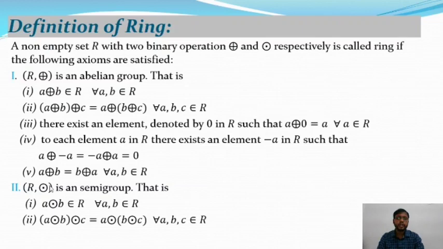So R dot, here dot is the binary operation, and R is the set of real numbers, is a semi-group, that is, it satisfies the closure property. So A dot B belongs to R for all A, B belongs to R, and (A dot B) dot C is equal to A dot (B dot C), with B dot C within first bracket, for all A, B, C belongs to R. So R dot satisfies the closure property as well as the associative property. That means R dot is a semi-group.